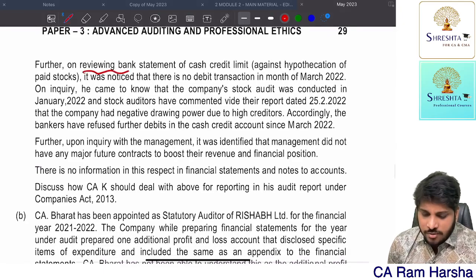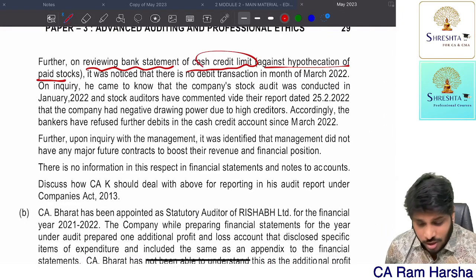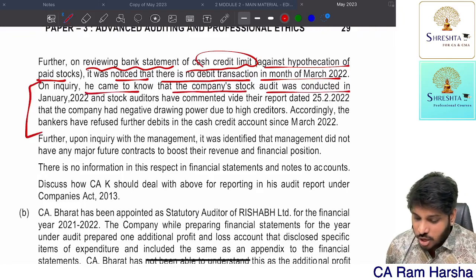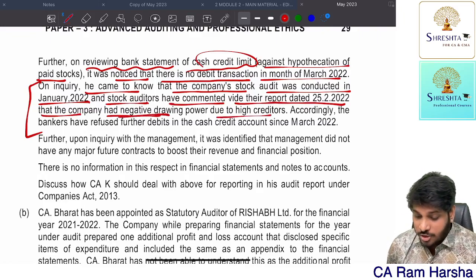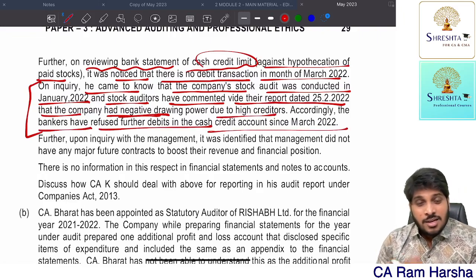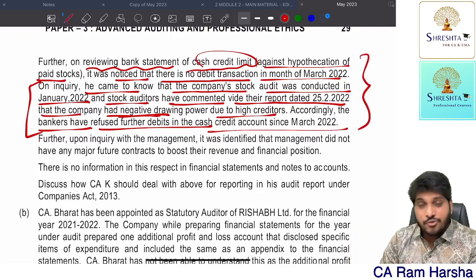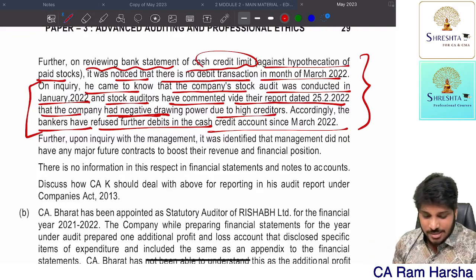Further, on reviewing the bank statements of the cash credit limit against hypothecation of stock, it was noticed that there is no debit transaction in the month of March. On inquiry, he came to know that the company's stock audit was conducted in January 22 and the stock auditors commented while reporting that the company had a negative drawing power due to high creditors. Accordingly, the banks have refused the debit. Withdrawal of financial support from lenders and creditors is an indicator of doubts about the ability of the company to continue as a going concern.